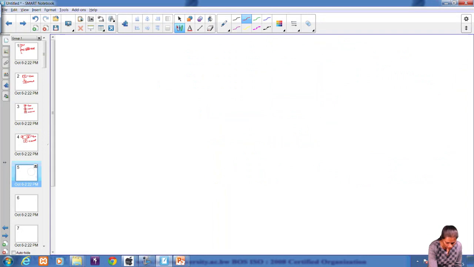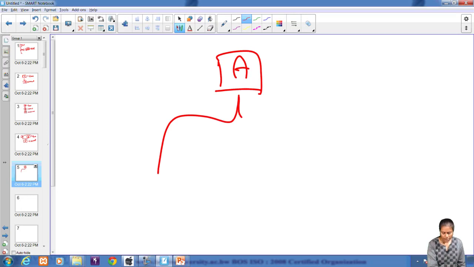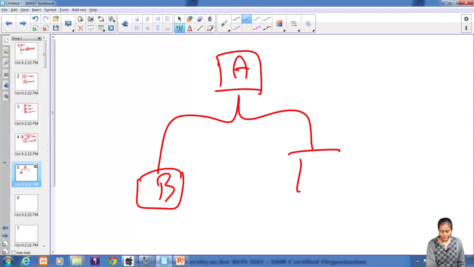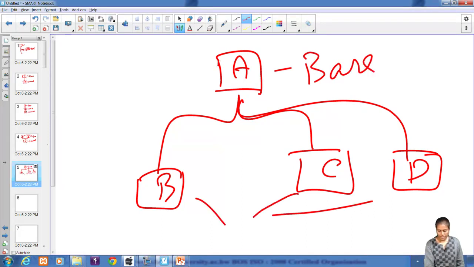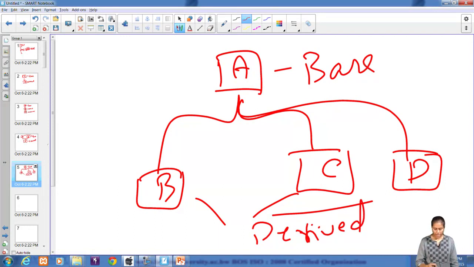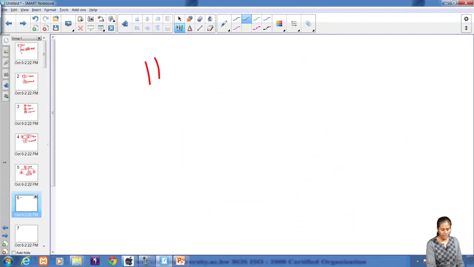And then we have hierarchical inheritance. Here we have only one base class, but from one base class you can have multiple derived classes. So like this. A is the only base class, whereas B, C, D all are derived classes. So this is known as hierarchical inheritance, and there is one more inheritance called hybrid inheritance.